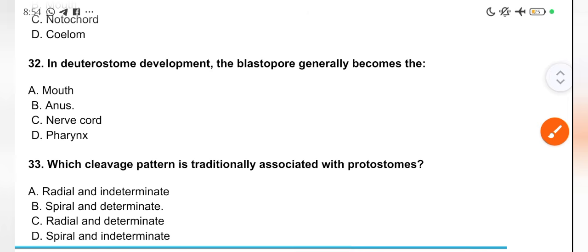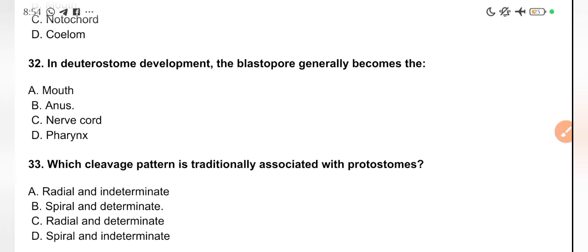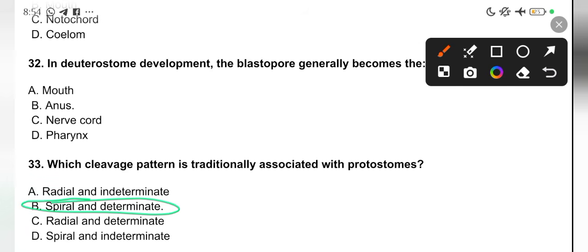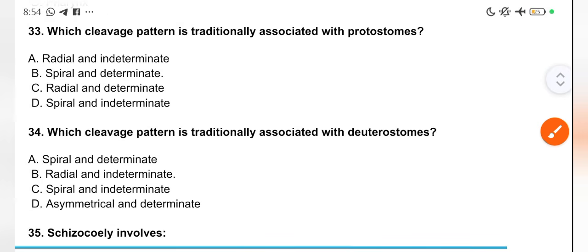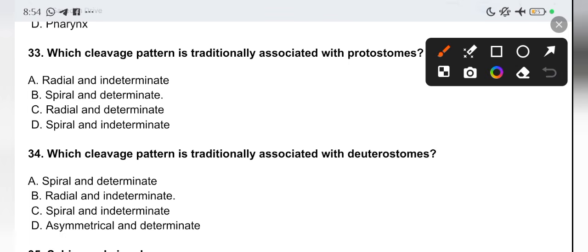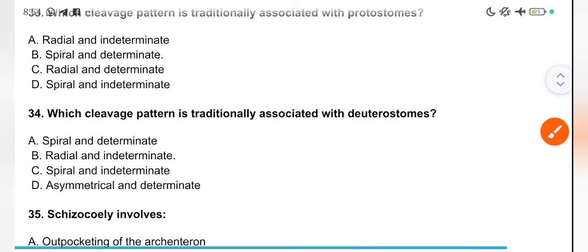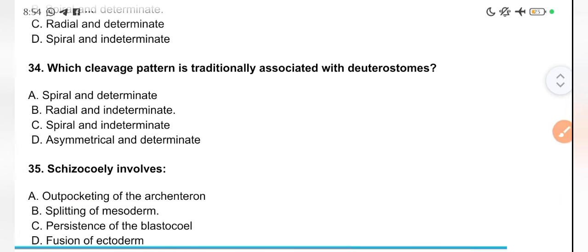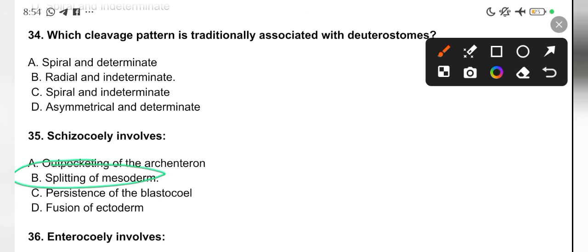33. Which cleavage pattern is traditionally associated with protostomes? Protostomes have spiral and determinate cleavage. Which cleavage pattern is traditionally associated with deuterostomes? We have the radial and indeterminate. Schizocoel involves the splitting of mesoderm. So when mesoderm splits, it is known as schizocoel.